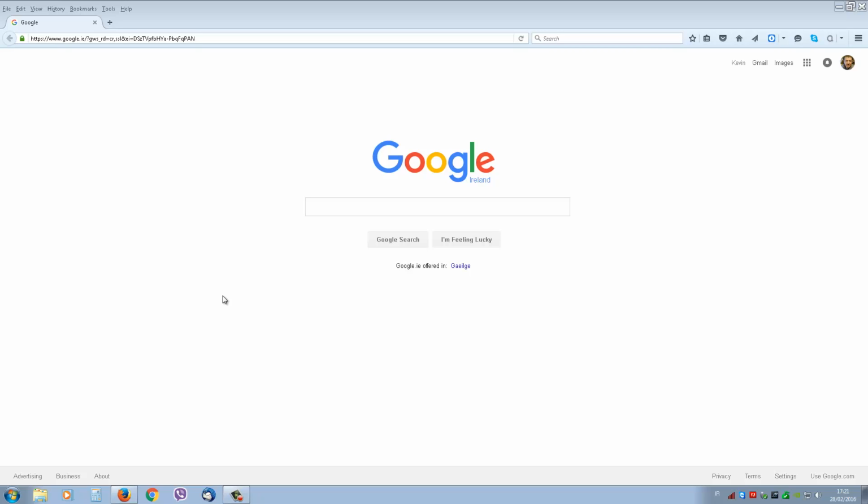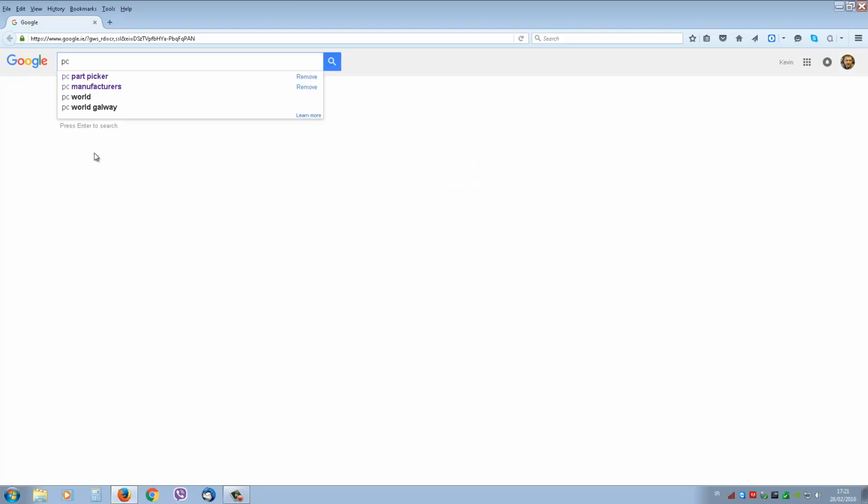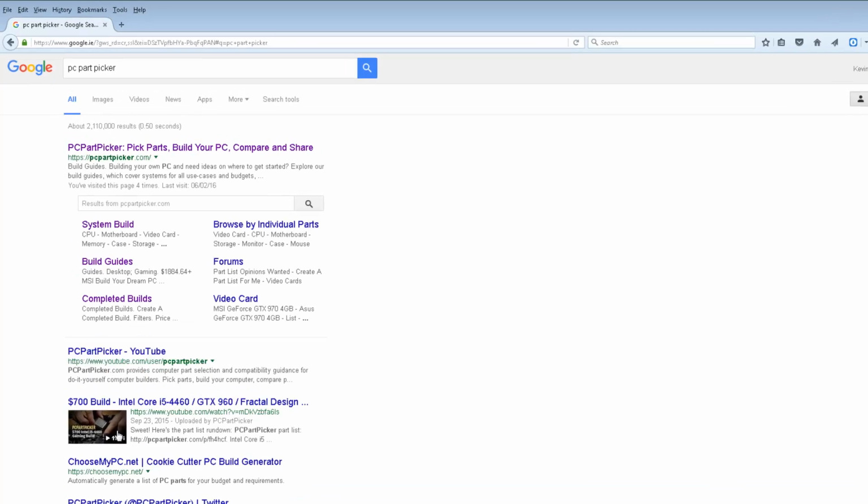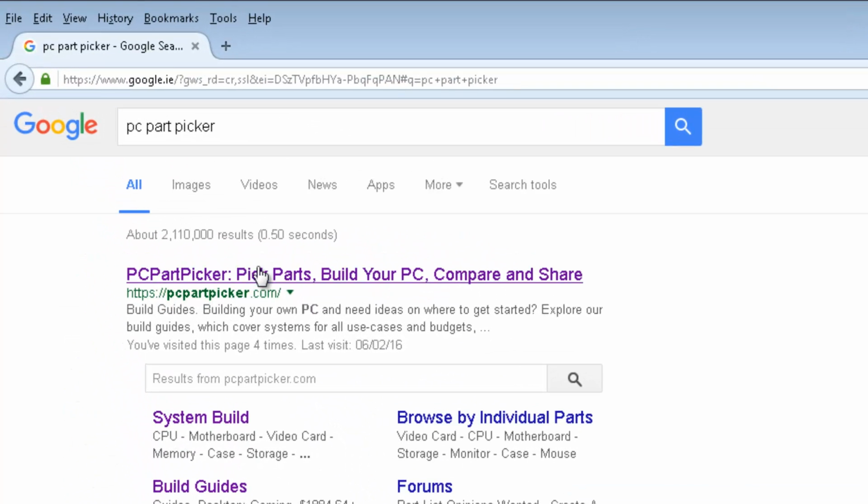How to build a PC using PC Part Picker. So PC Part Picker, you can just go into pcpartpicker.com.